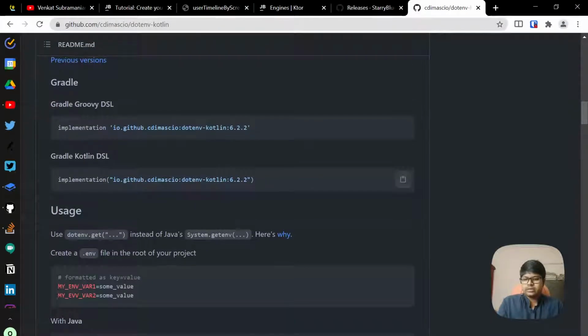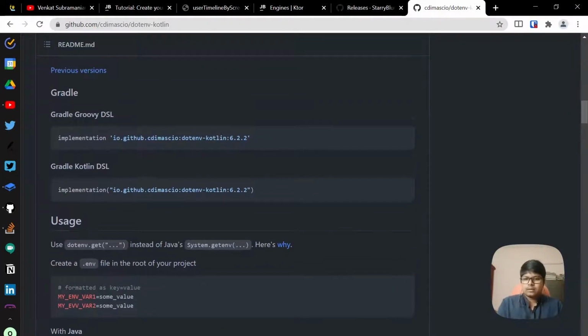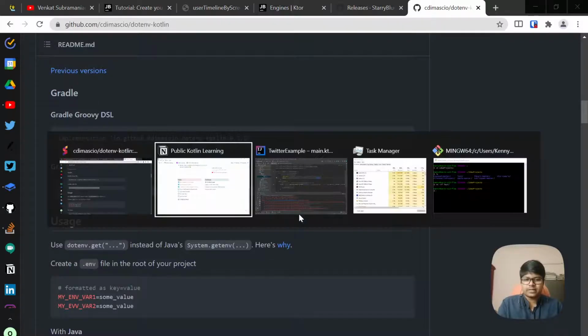Okay, we just need to include it and then create a .env file in the root of the project and give these variables. Okay, let me just try this out. I will not paste it during the video, but I will paste it in afterwards, or I'll just hide my screen while I'm pasting it. That also works.